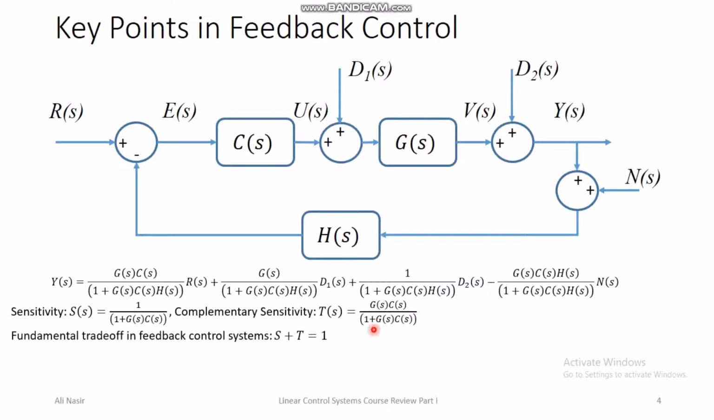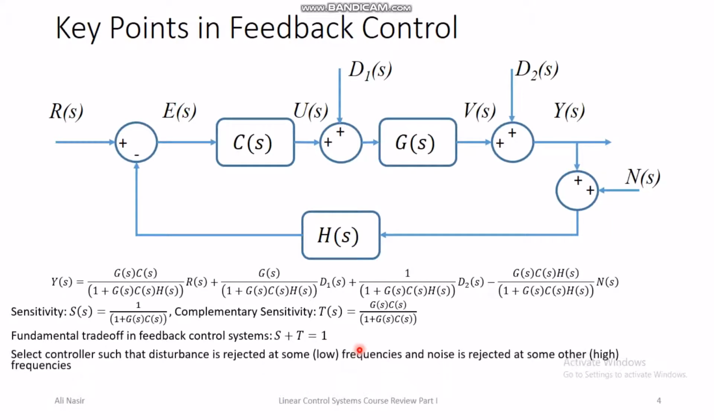But unfortunately there is a fundamental trade-off or limitation in feedback control, and that limitation is that S plus T is always equal to 1, which means that you cannot have both S and T simultaneously equal to 0. What you do is that you design the controller such that disturbances are rejected at some frequencies, and at some other frequencies noise is rejected by selecting a low value of complementary sensitivity.